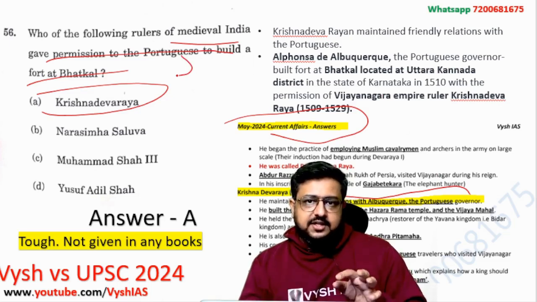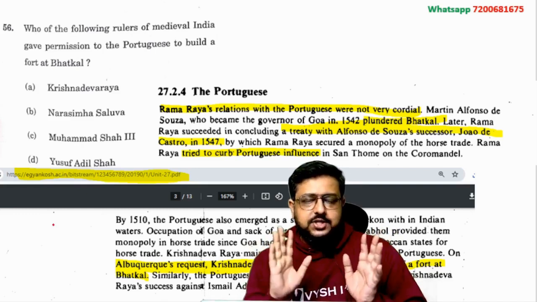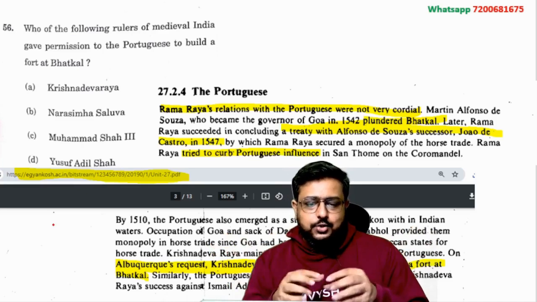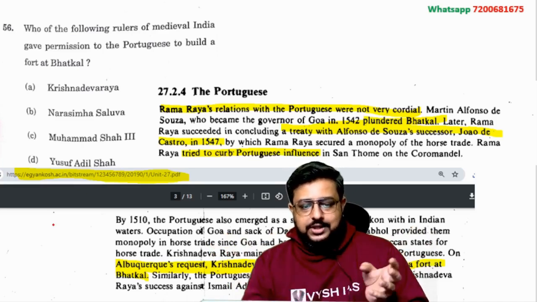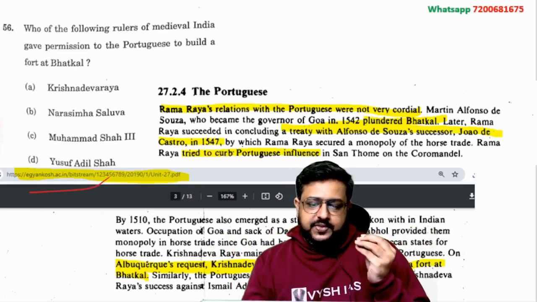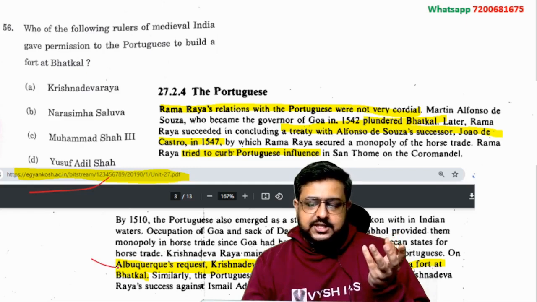If you Google this fact, what will happen is you get the IGNOU notes, from which also questions have come in the past. IGNOU notes are in bulk, you can't study them, it's not humanly possible, it's like an MBA course or whatever course they give. In that, full notes are there, you can't study. So in IGNOU's history section notes, if you go to this e-Gyan Kosh government website, it's written that on Albuquerque's request, this Governor General, which we taught you in Spectrum also 6 years back, Krishnadevaraya permitted the construction of the fort at Bhatkal. And this is in the 1510 to 1530 timeline.